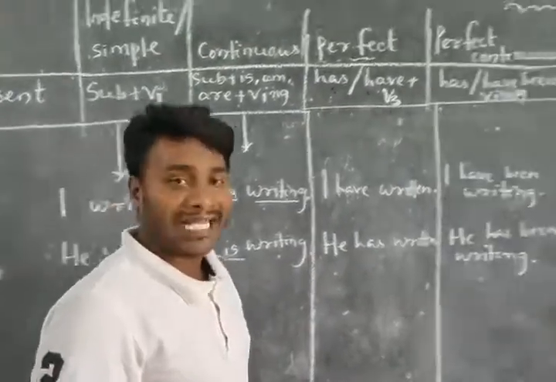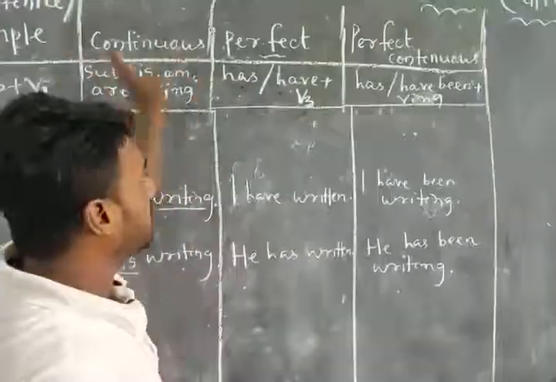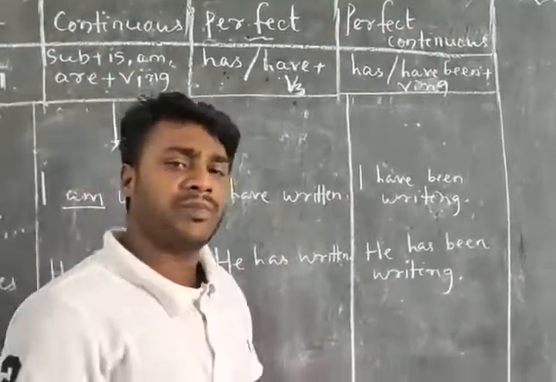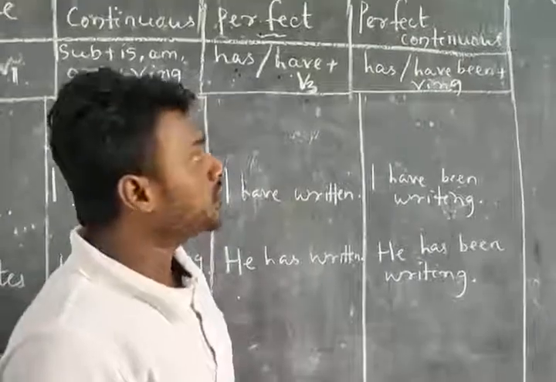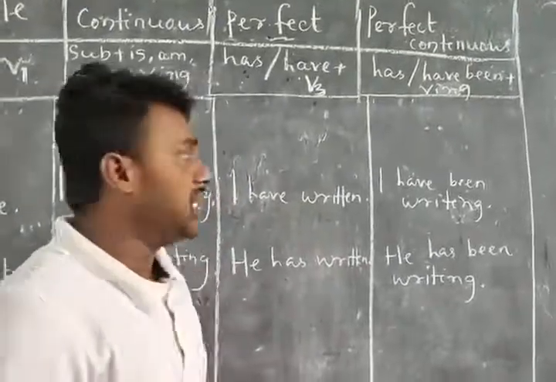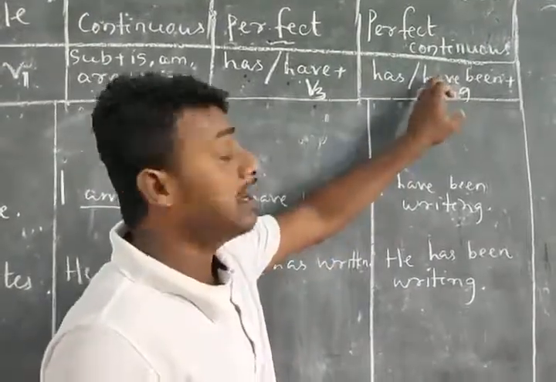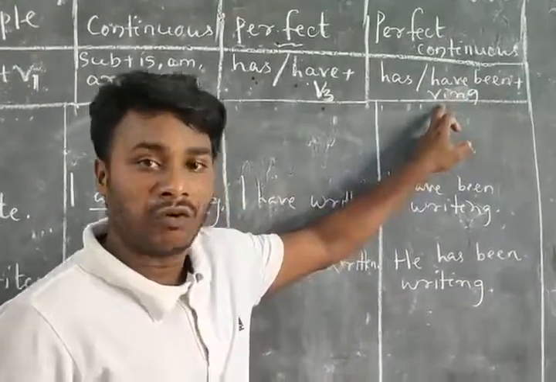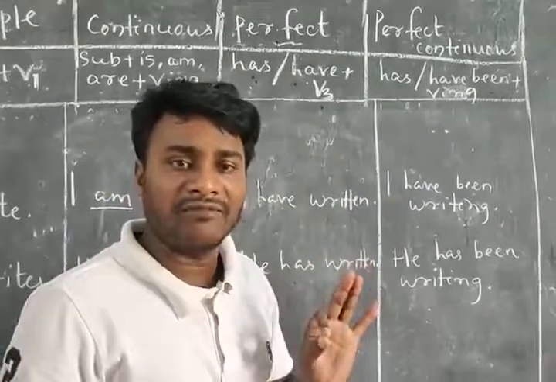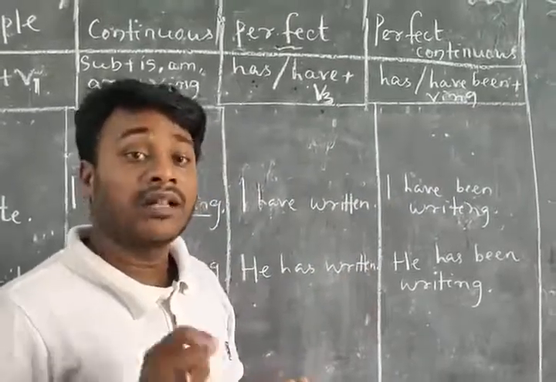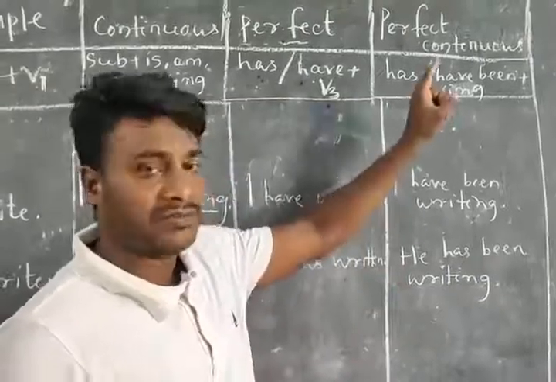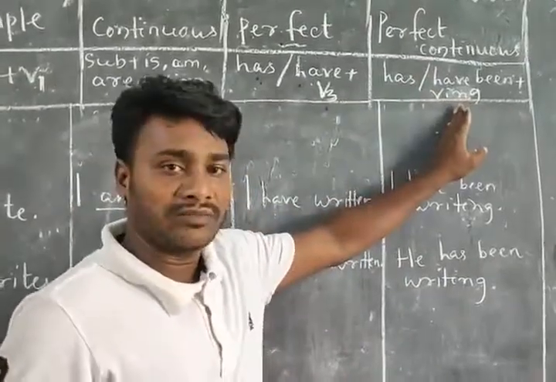Let us move towards our next tense, that is your present perfect continuous tense. So what is the structure of your present perfect continuous? The structure is has, have plus been plus ing. Has, have is your helping verb, then we add been as the third form, then ing.